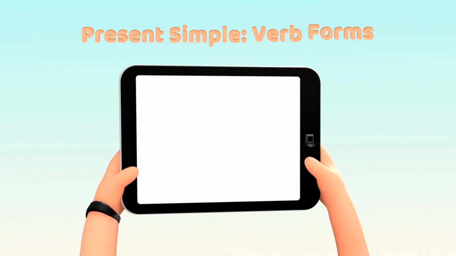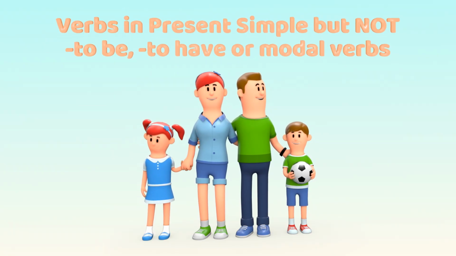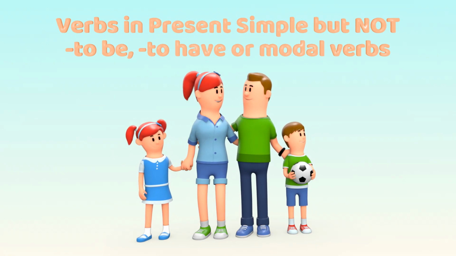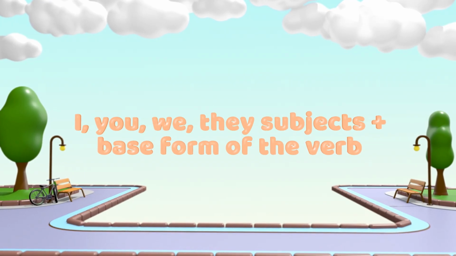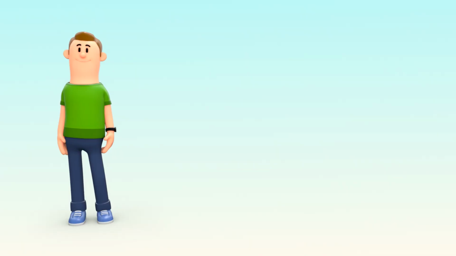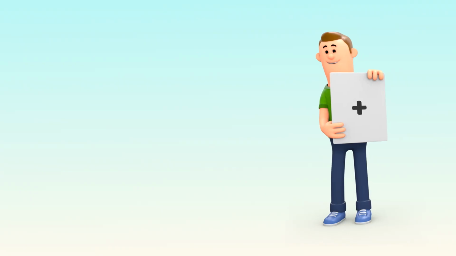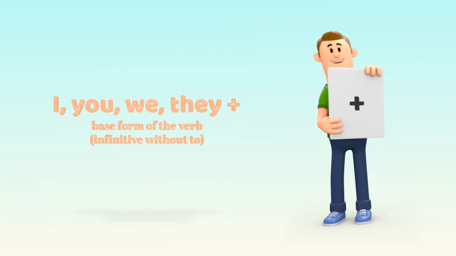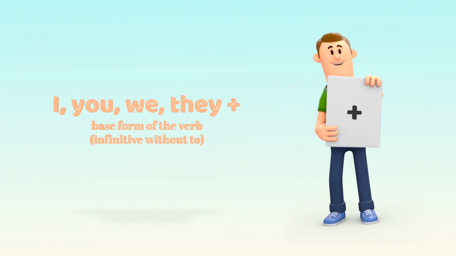The present simple. Verb forms. Most verbs in the present simple tense follow just two main patterns. One for most subjects and a slightly different one for third-person singular he, she, it. Affirmative, positive sentences. General rule for most verbs is base form of the verb, infinitives without to, for I, you,